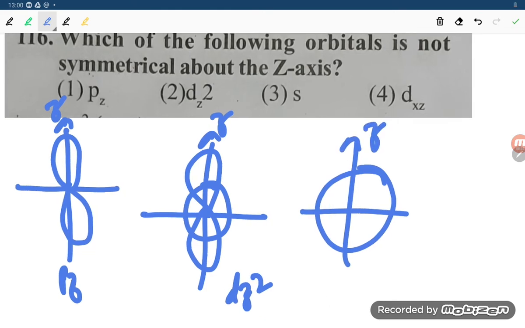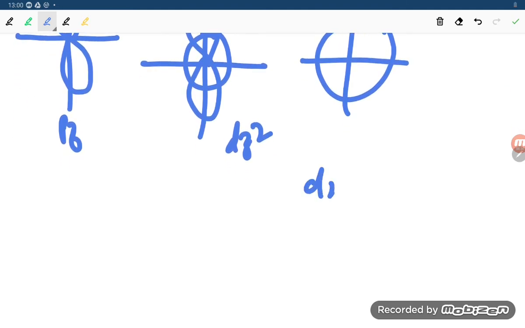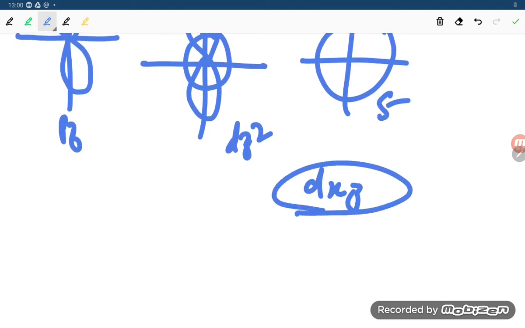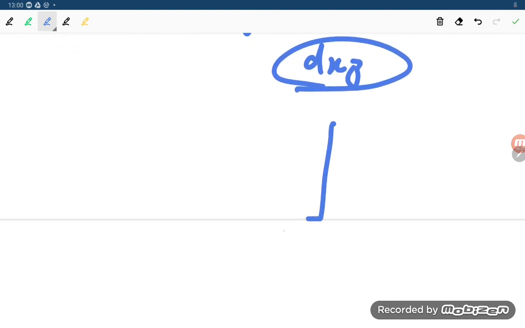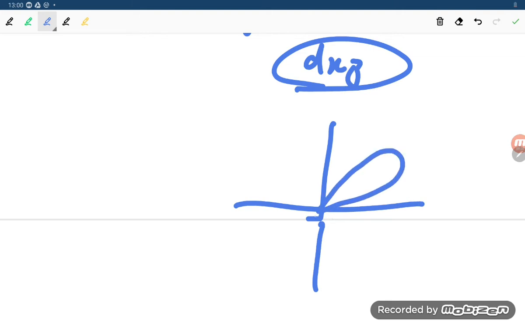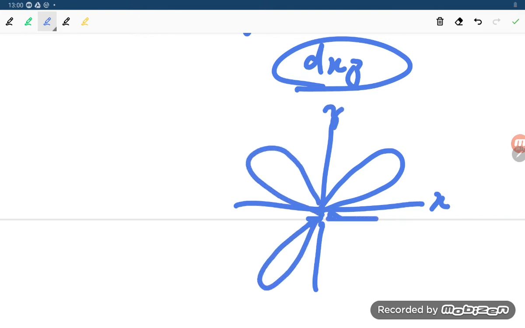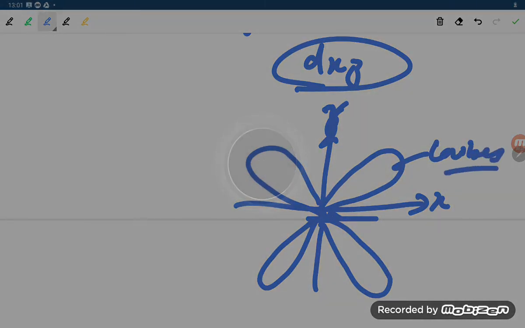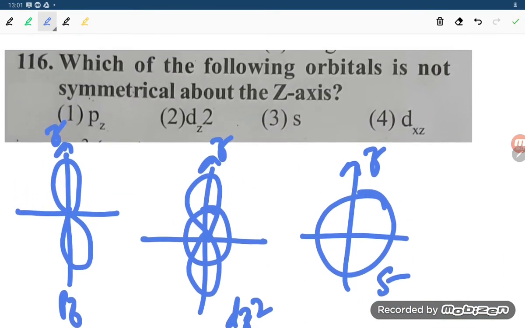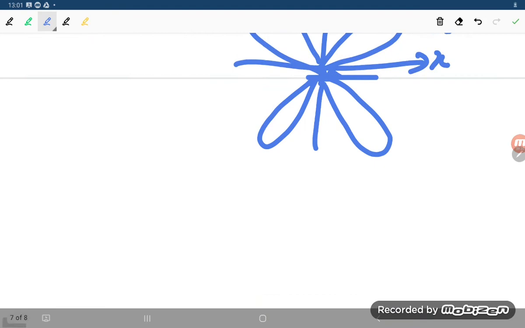And if you talk about dxz, in the case of dxz, where are the lobes present, student? The lobes are like this, and here is x and this is z, and here also. If you try to understand this, in the z-axis and x-axis, the lobes are between the axes. Lobes being between the axes means this cannot be symmetrical. So our required option will be option number 4, student.